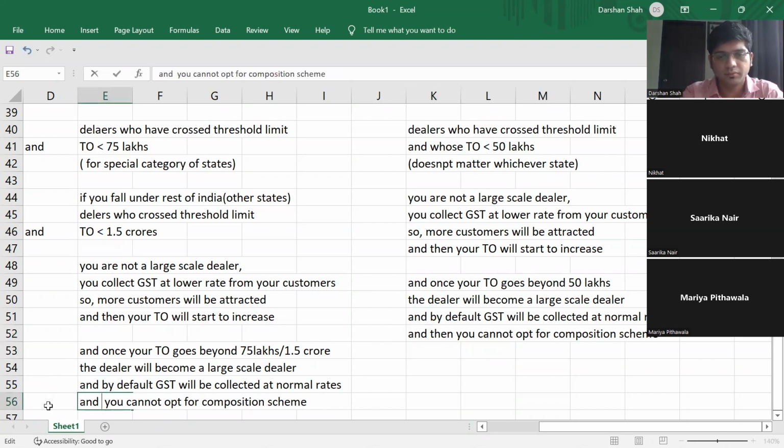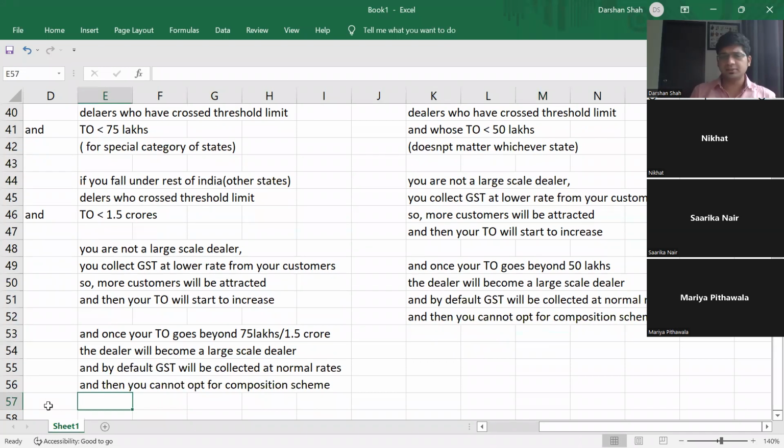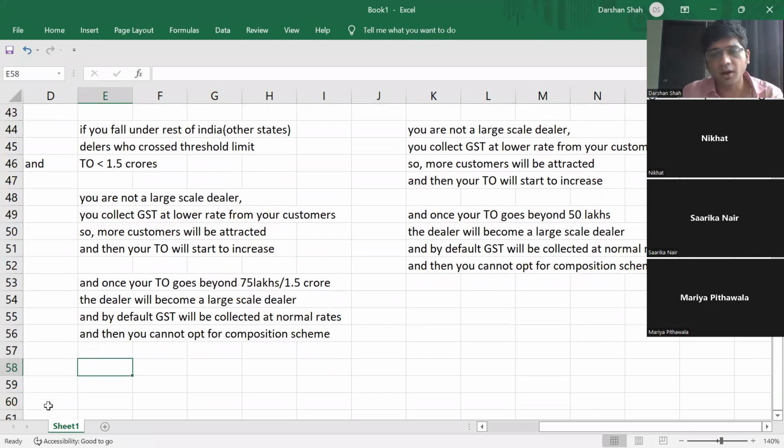Okay, so this is an additional part than registration. After registration, what happens? Okay, done. It is clear to everyone? Yes or no? Yes, sir.